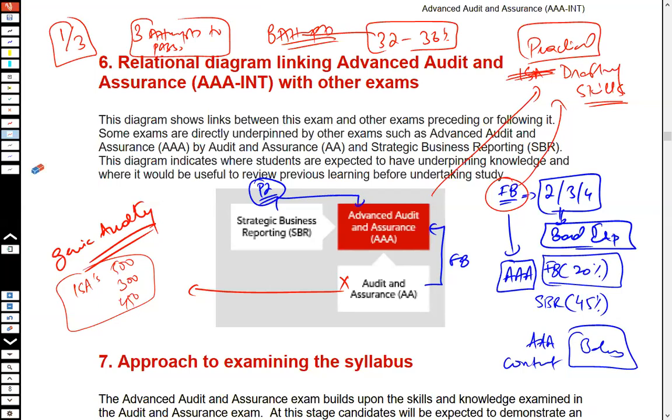When you are attempting the optional papers or the professional stage papers, the majority of you are on the job and you don't actually get time to study. You get confused between your personal lives and your jobs. So at times, the preparation is not at the level that it should be. That is one of the reasons for the failure at the AAA.